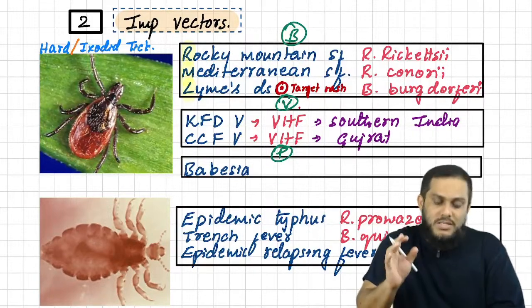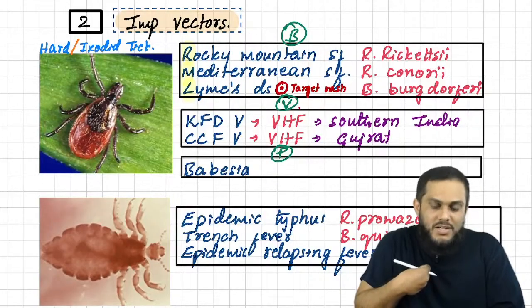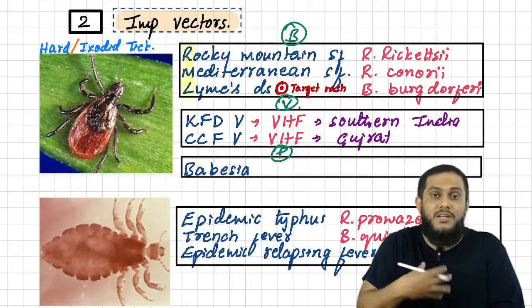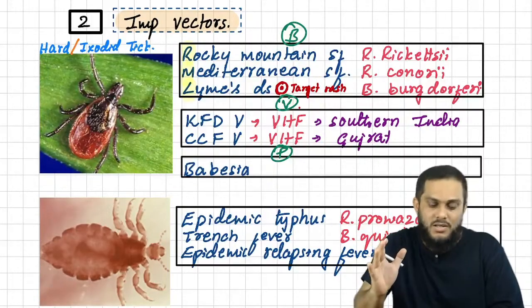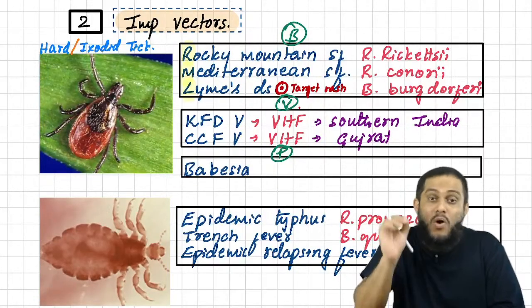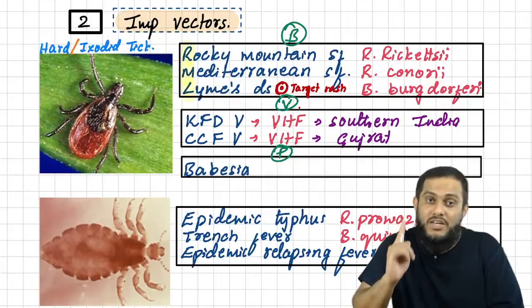Right. So two viruses, KFD and CCF. KFD in my place, Karnataka, and CCF is in Gujarat. So remember, these are the two viruses. Very, very important. Again, very, very, very important.